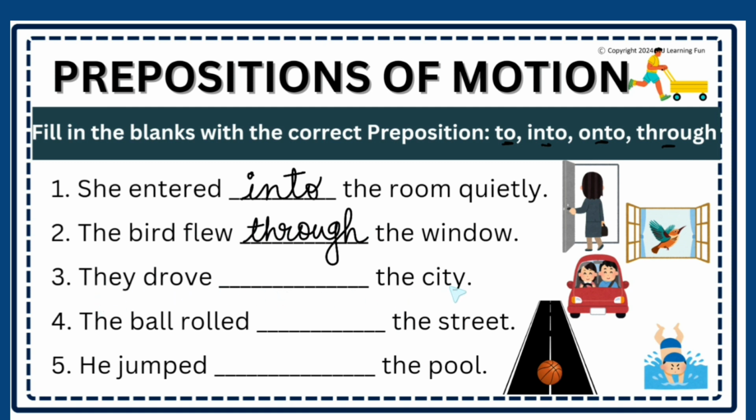They drove dash the city. They drove to the city. They are going in the direction of the city. The ball rolled dash the street. The ball has come into the street, from any yard or any space it has come into the street. So the ball rolled into the street. He jumped dash the pool. Jumped from outside to inside, that's why he jumped into the pool.